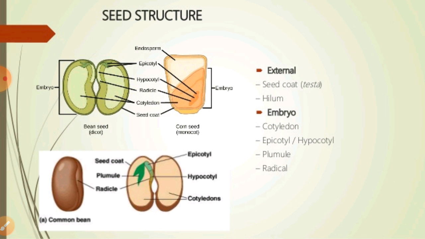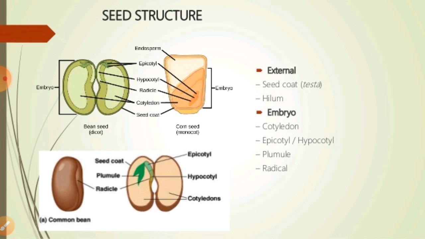And if we talk about the innermost part of the seeds, the seed coat encloses the embryo with different parts, that is called radicle, plumule and cotyledons. The radicle develops into the root and the plumule develops into the shoot, and cotyledons may be one or two, which always help to serve as food, right?